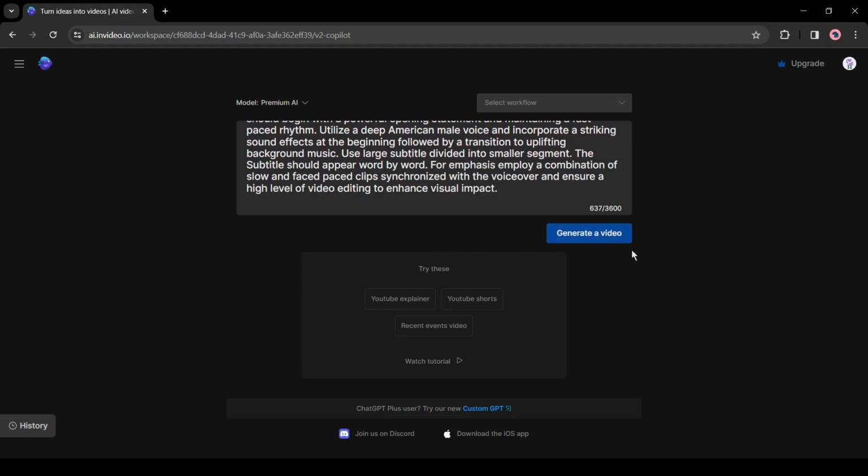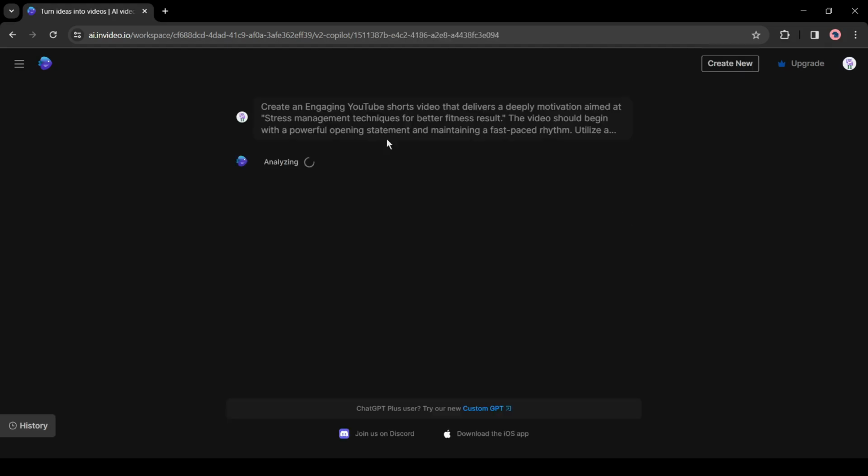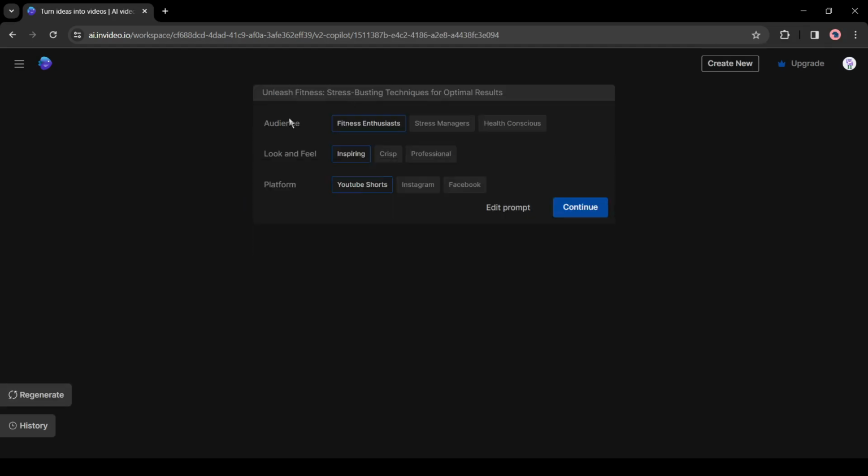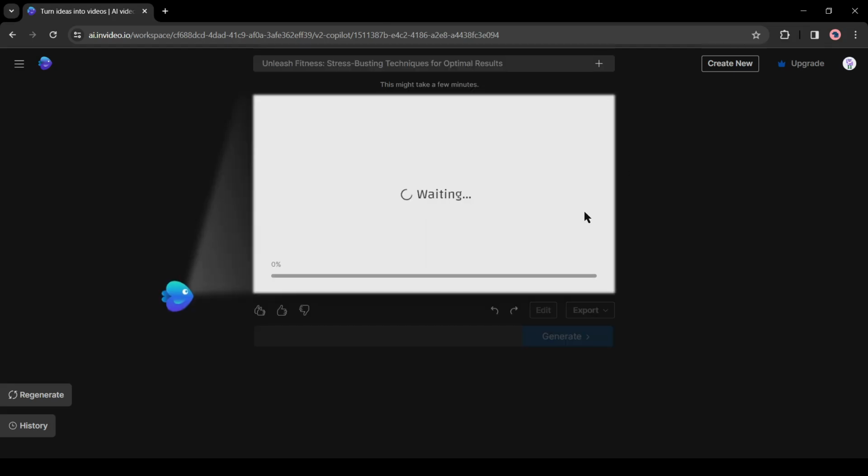Okay, after entering the prompt, hit the Generate button. To tailor the video to your needs, the app will prompt you to select a few things. First, select the type of audience. I will select fitness enthusiasts. Then, for the look and feel of the video, I stick with inspiring. And the platform is YouTube Shorts, as it's the same as TikTok. After all is set, hit the Generate button.